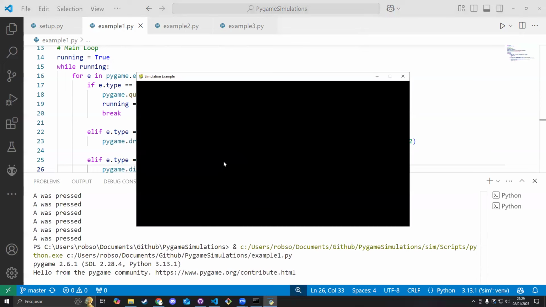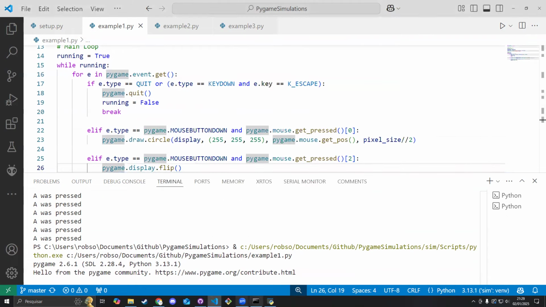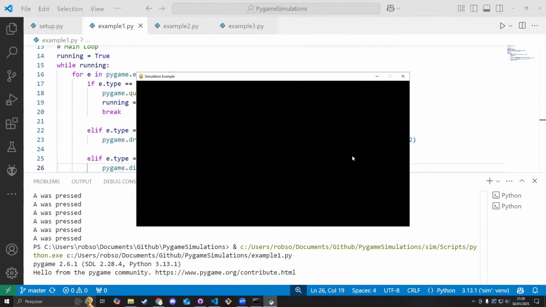So as I said, if I click with my left mouse button, it's going to draw a circle. And if I click with my right mouse button, it's going to flip the screen. So how does it look? You cannot see that I'm clicking here, but I'm just left clicking a few times, and you can see that nothing is happening. Pygame is now drawing the circles, but they are not showing because I have not flipped the screen yet. So to flip the screen, I should click with the right mouse button. And when I do that, you can see all of the circles here.